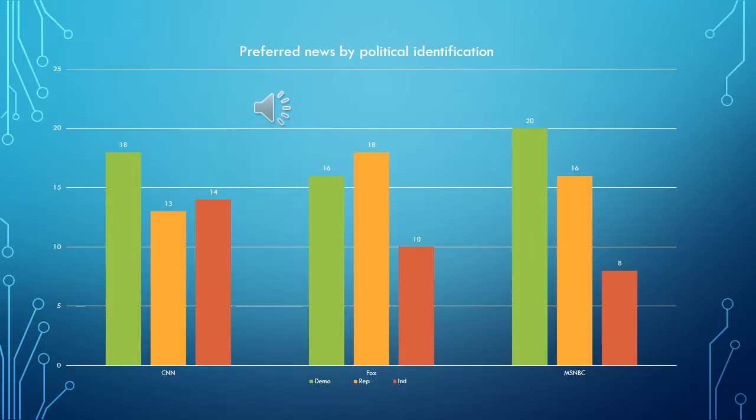And then in MSNBC, Democrats highly go to that news source, and then following that are Republicans, and then as you can see there, the lowest of the independents is MSNBC.